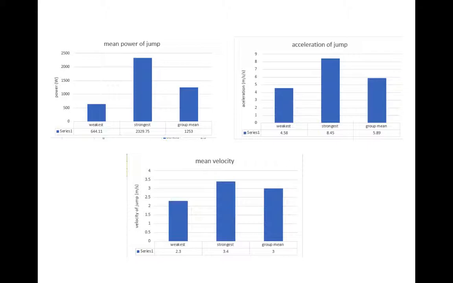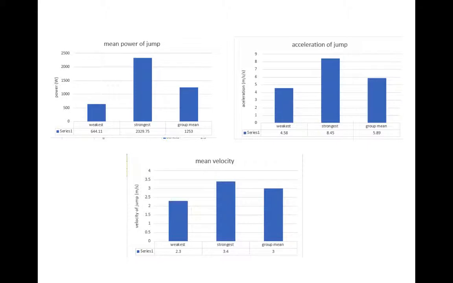These graphs show the performer's velocity, power and acceleration of their jump compared to the stronger performer and the group mean. Their velocity is 2.3 meters per second, which is lower than the group average of 3 meters per second and much lower than the stronger performer, whose velocity was 3.4 meters per second. Both their power and acceleration were also lower than the group mean.